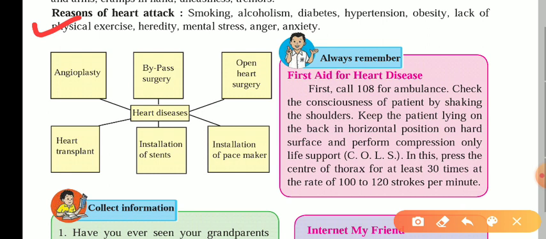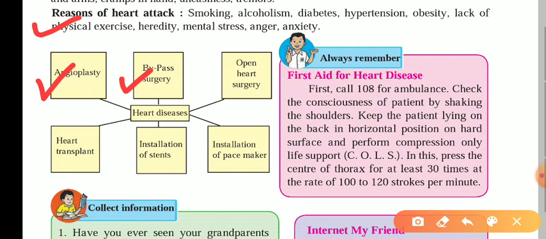If a person has a heart disease, then there are various methods to treat it. The first one is angioplasty. In this, doctors perform angioplasty surgery on the person who has a heart disease. Another one is bypass surgery, means if there is any blockage in the arteries or a vein, then that should be bypassed with the help of doctors, physicians or surgeons who are experts in this particular treatment.